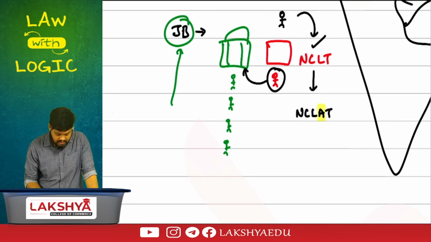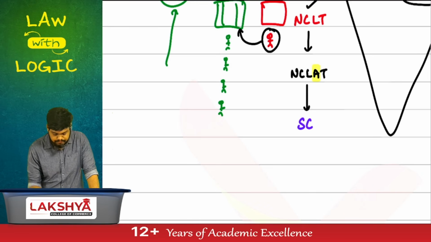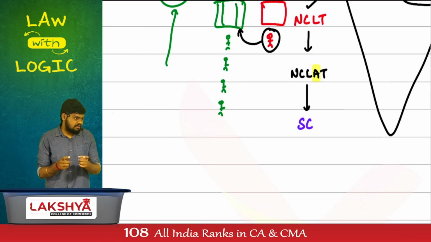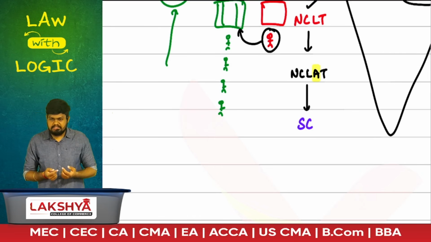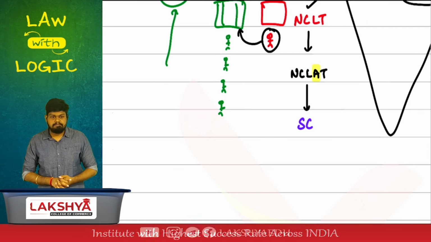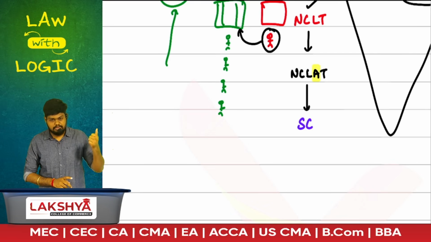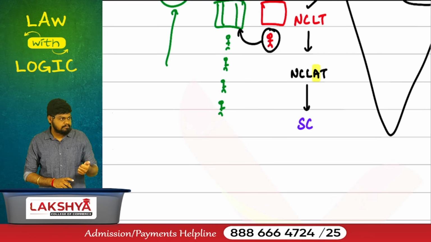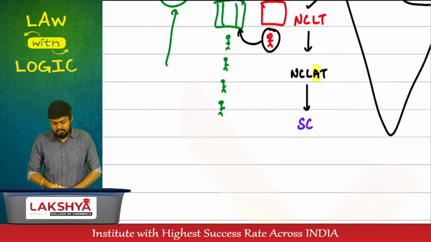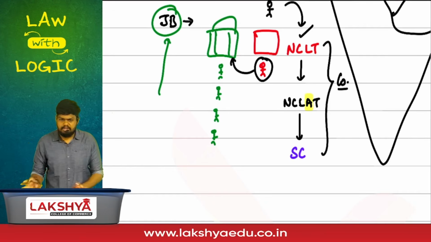Until now is fine. If you're not satisfied with NCLAT also, you can directly go to the Supreme Court. No High Court process. NCLT; if not satisfied, NCLAT; if not satisfied, go to the Supreme Court. If you're not satisfied with the Supreme Court's order as well, go home and cry. That's the apex body we have. Can you appeal it? No. NCLT will deal with matters relating only to companies.